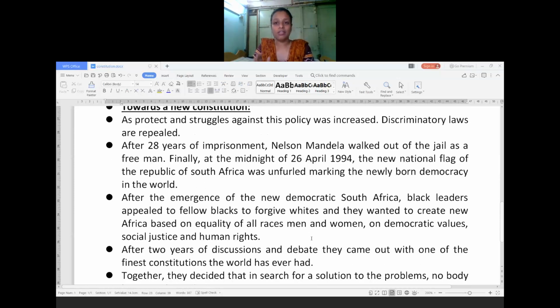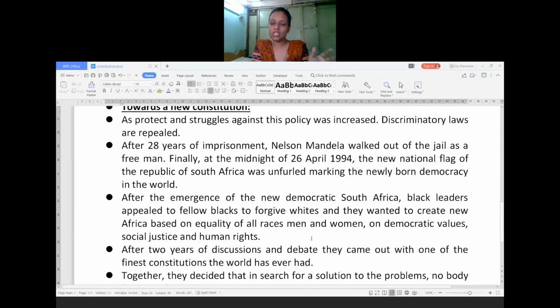Immediately after independence, a lot of challenges will be there. They had to unify the people. All the facilities had to be given equally to all the men and women in society. Some problems arose. The educated people started thinking about what kind of rights and duties to give, what kind of rules and regulations to follow. Whatever rules and regulations were made by the European people were partial, not impartial.